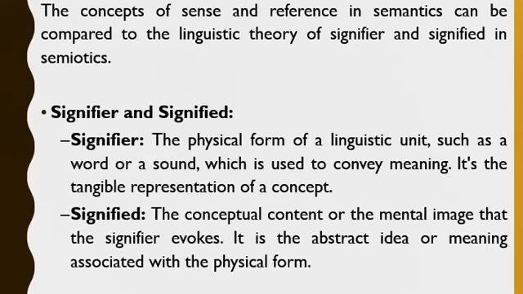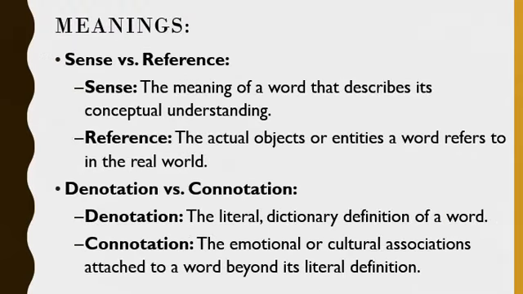And now see signifier, which means a physical form of a linguistic unit, such as a word or a sound, which is used to convey meaning. It is a tangible representation of a concept. It is the actual thing you are going to refer to, that is the actual object which a word refers to in the real world. So while learning you can connect it with signifier and signified.